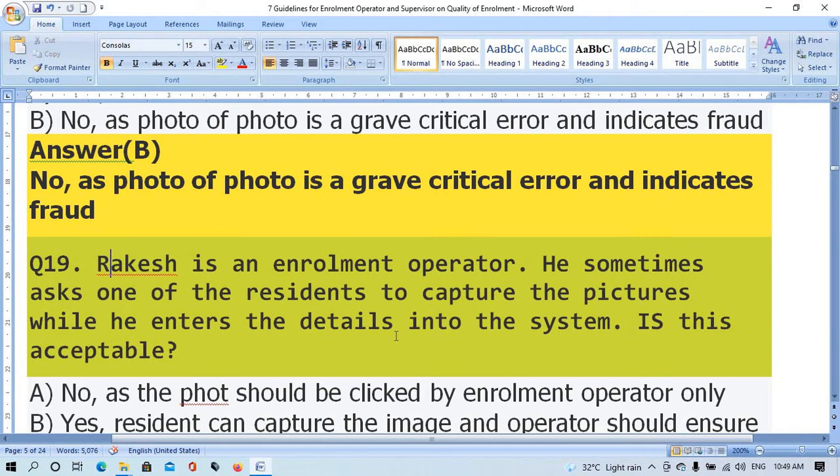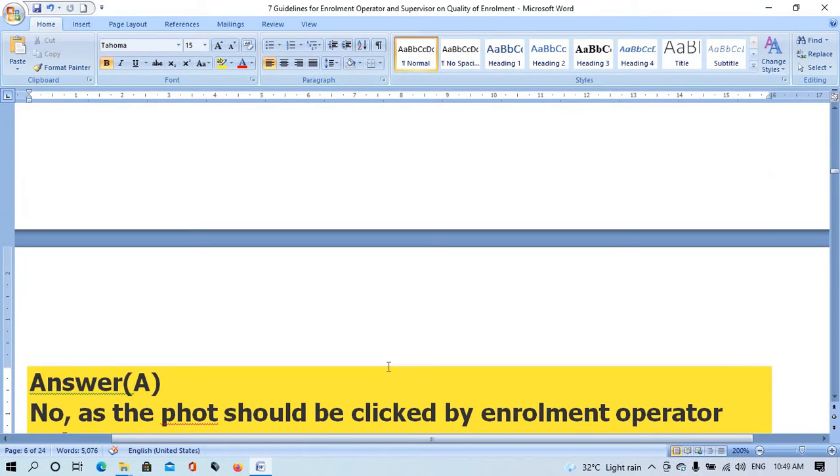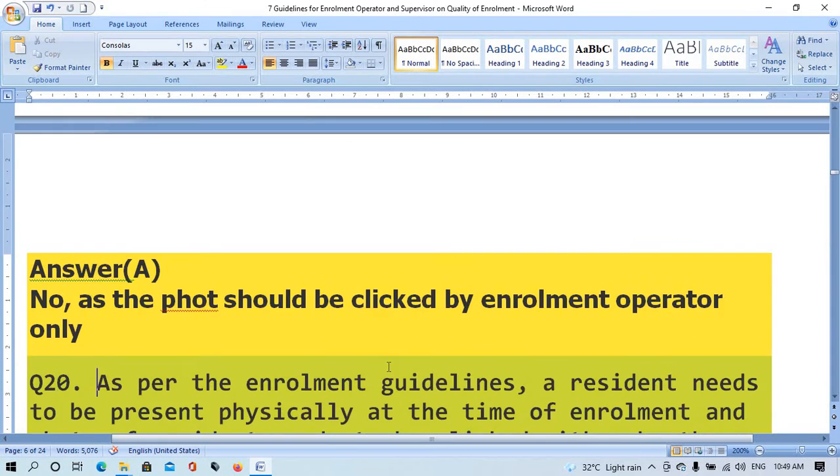Question number 19. Rakesh is an enrollment operator. He sometimes asks one of the residents to capture the pictures while he enters the details into the system. Is this acceptable? Option A, no, as the photo should be clicked by the enrollment operator only. Option B, yes, resident can capture the image and operator should ensure that the clarity is good. The right answer is option A, no, as the photo should be clicked by the enrollment operator only.